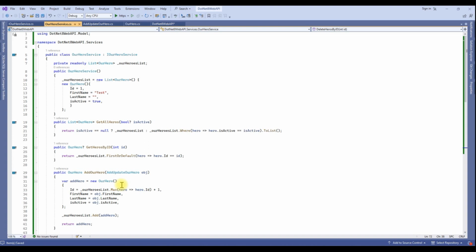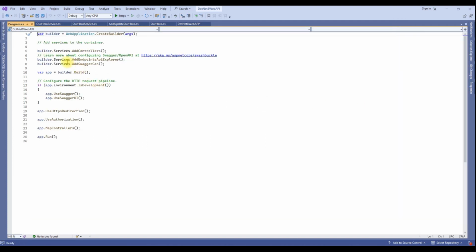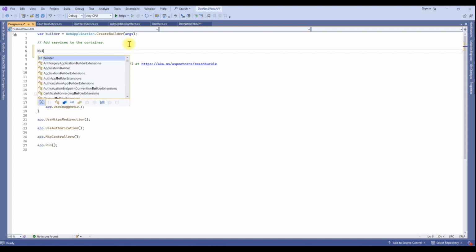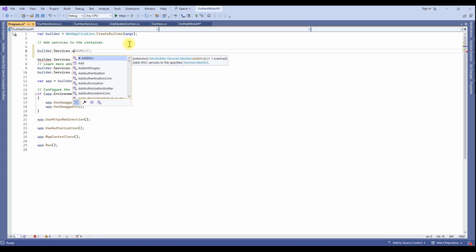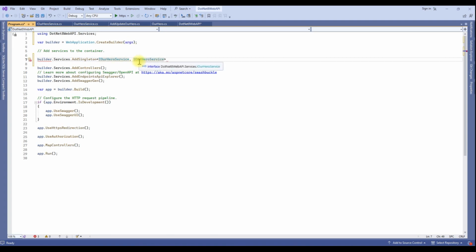Let's register our service in the program.cs file. For this, copy your service name, go to Solution Explorer, program.cs. Here we have a builder object, and in this builder object we can register our service. Builder.Services.AddSingleton. Here we have three options to register our service: singleton, transient and scoped. Provide your interface and your implementation.